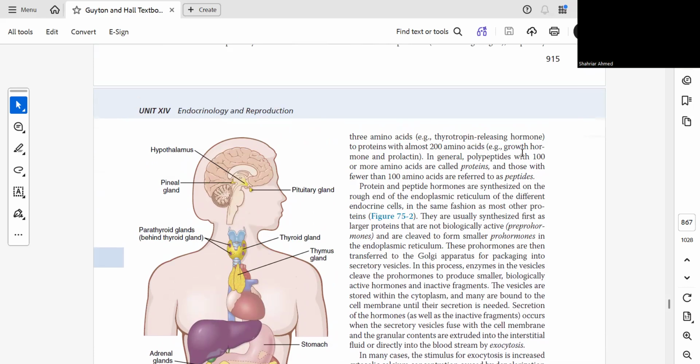So, what does it indicate? A 3 amino acid hormone, thyrotropin-releasing hormone, and a hormone of more than 200 amino acids, growth hormone.